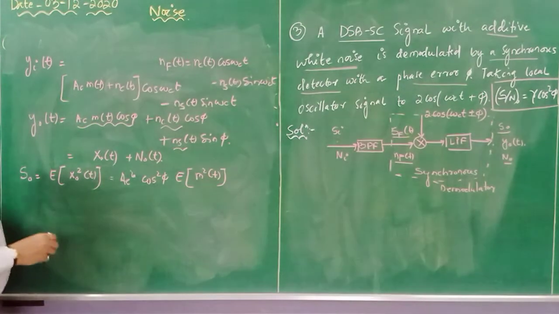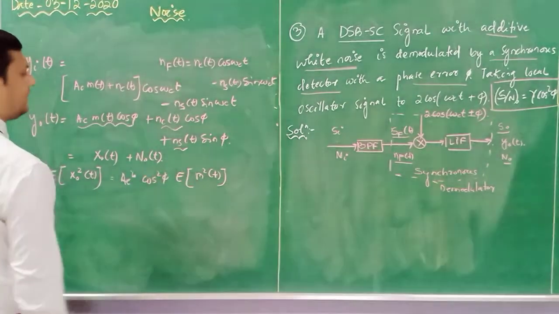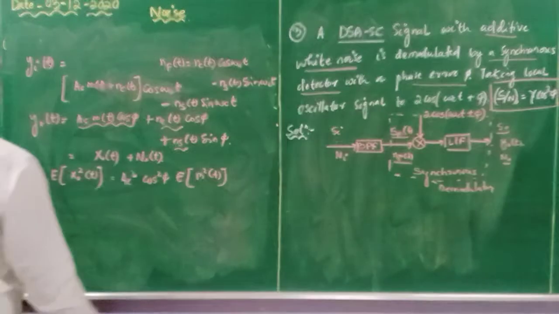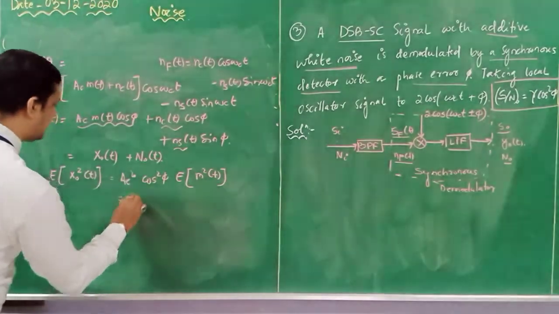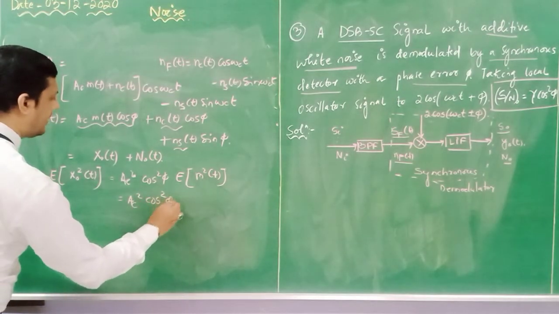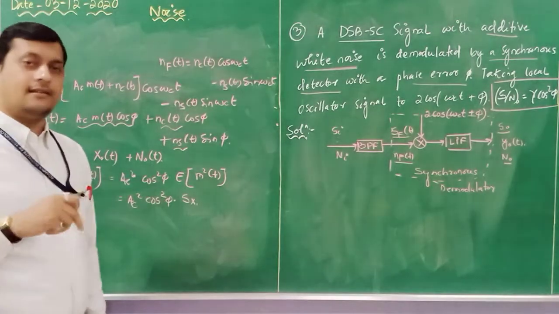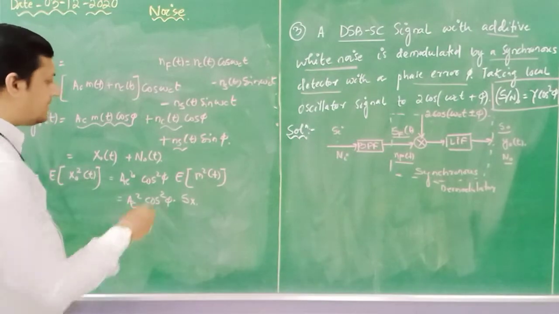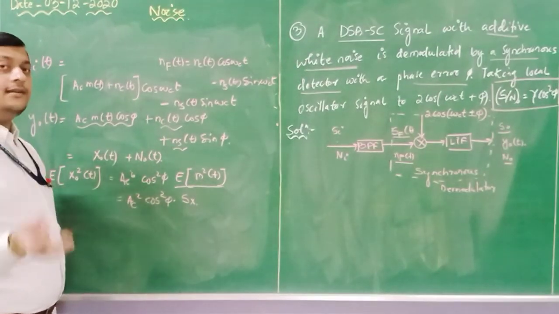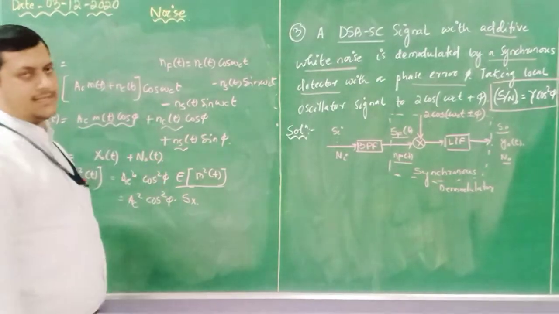Okay, because m of t is there, this is the component. So AC square cos square phi and expected value of m square of t. Now this m square of t you can write as AC square cos square phi into Sx, because this is our modulating signal. Sx is nothing but the energy content or the power content in my modulating signal. So that is Sx.